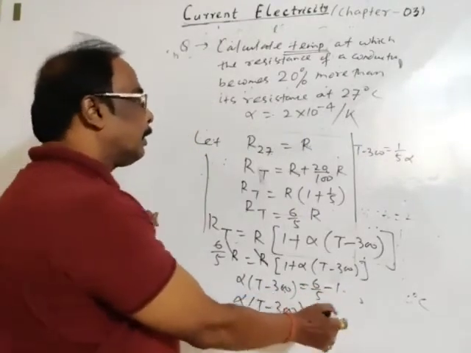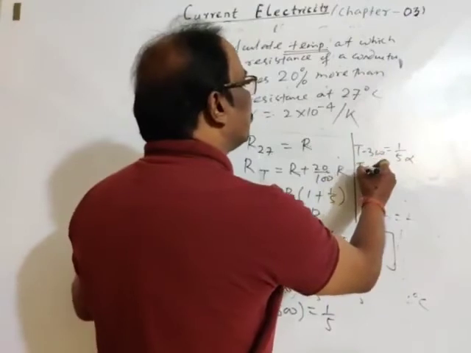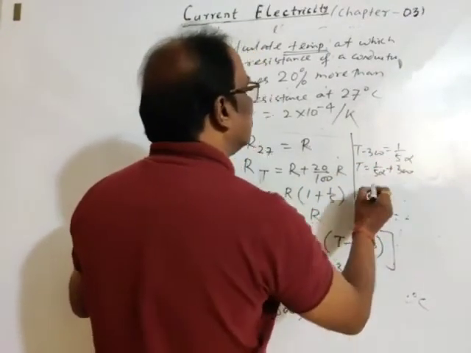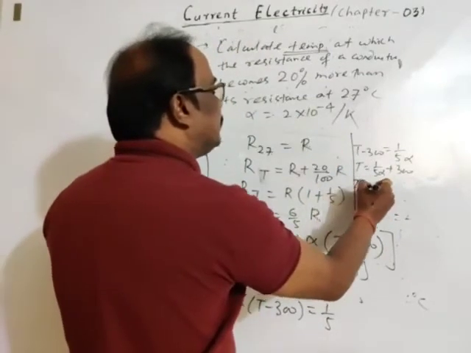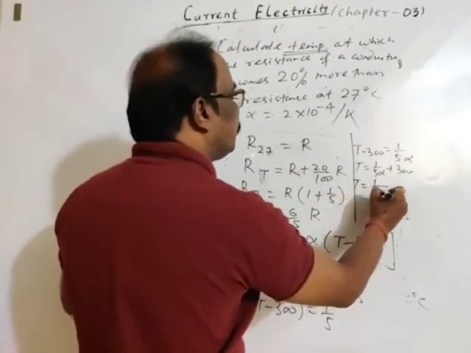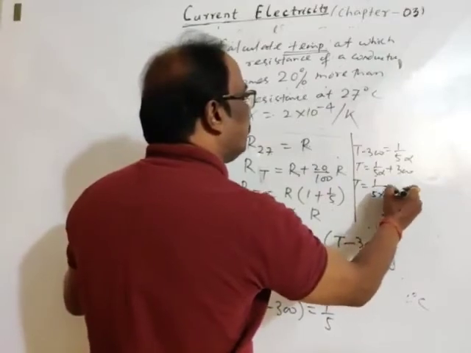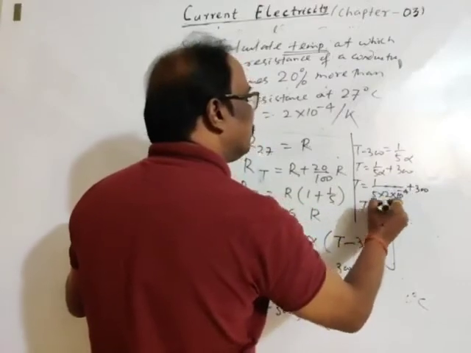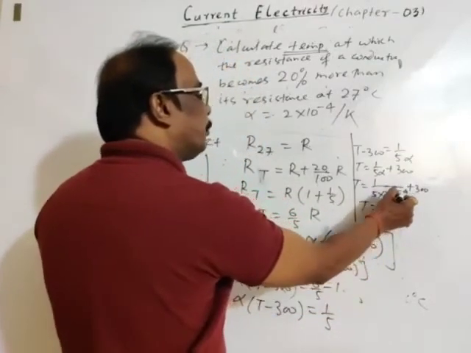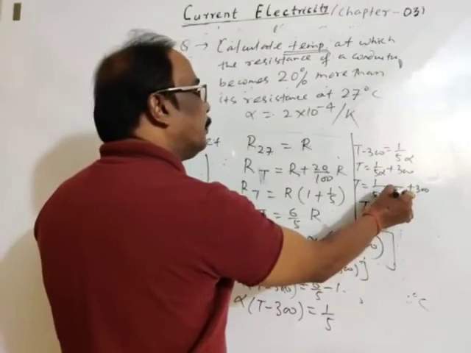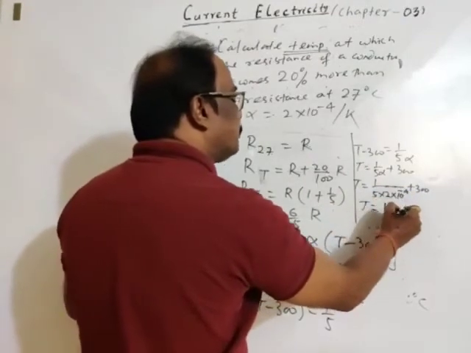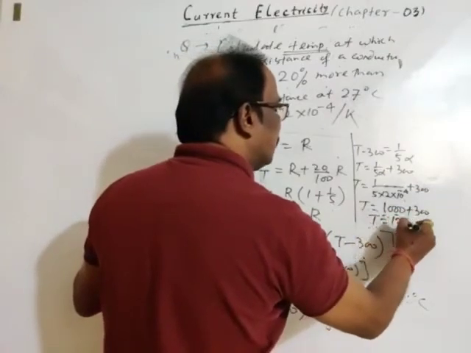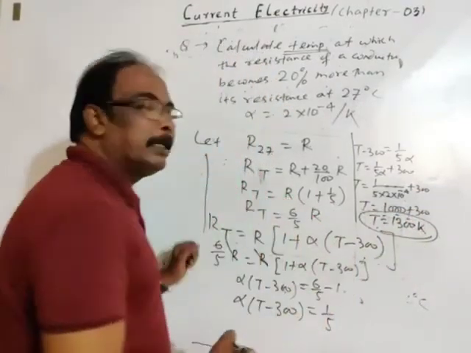T minus 300 is 1 by 5 alpha. So T is equal to 1 by 5 alpha plus 300. Alpha is given. T is equal to 1 by 5 into 2 into 10 to the power minus 4, plus 300. This is 10 to the power 3, meaning 1000, plus 300. So the temperature comes to 1300 Kelvin. This is our answer.